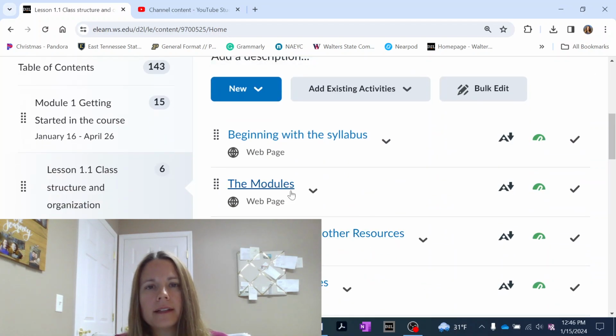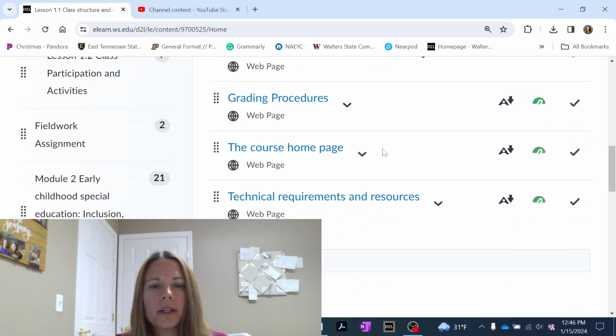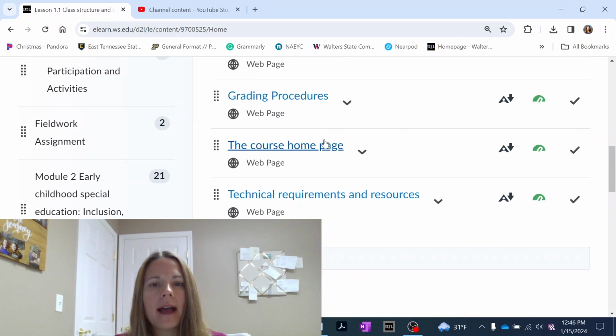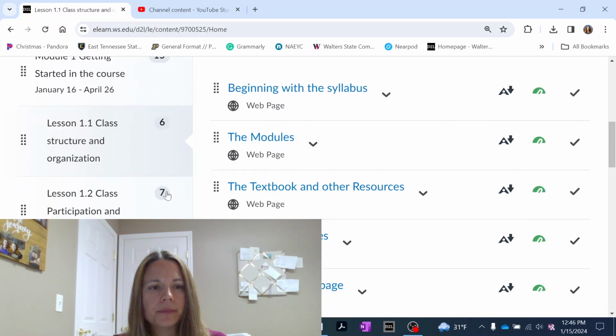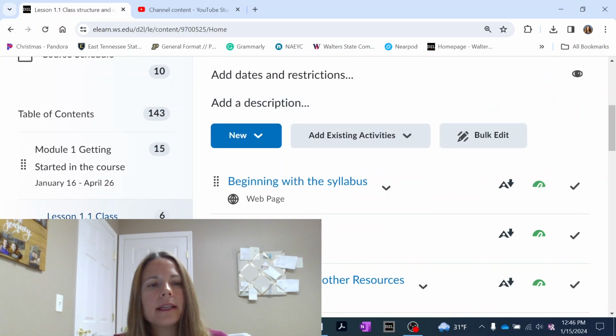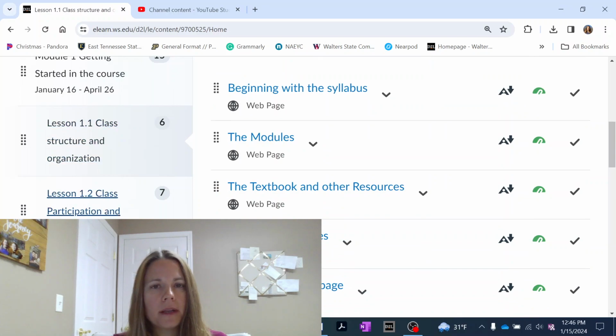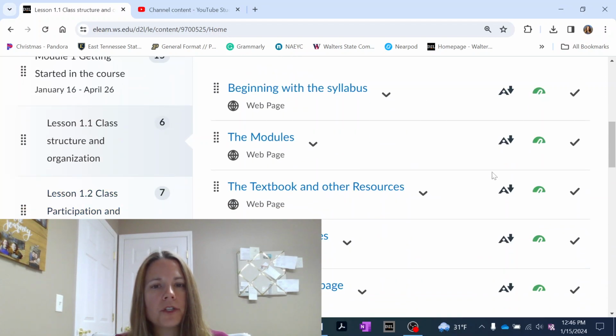It talks about how the class is broken into modules and what you're going to learn in each module, what textbook or other resources we're going to be using, how you will be graded, just what I talked about, how important the course homepage is, and any kind of resources available for you. Okay, so if you'll notice, each module will have 2 lessons because it's a 2-week module. So the first module 1 has lesson 1, which is how the class is organized, the structure, all that.